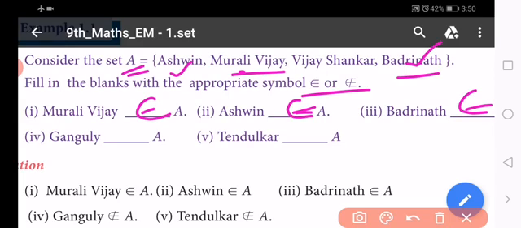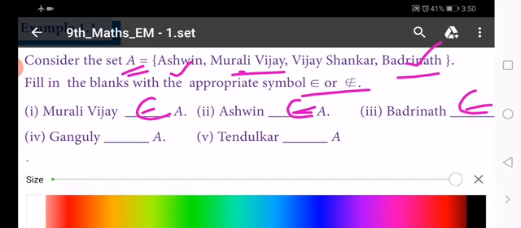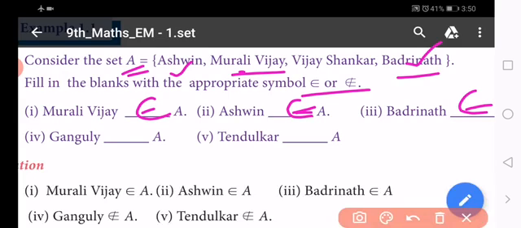And fourth one, Ganguly. Ganguly is one of the cricket players, but Ganguly is not in the group A. In the group there is no Ganguly. That means Ganguly is not an element, not a member of the set A. So Ganguly does not belong to A. And the fifth one, Tendulkar.